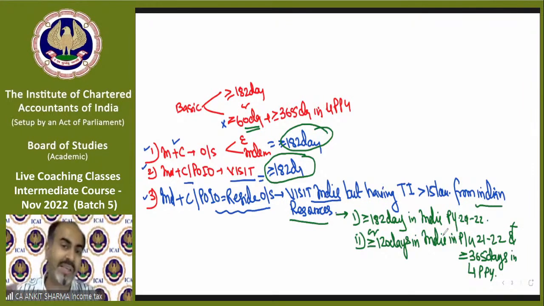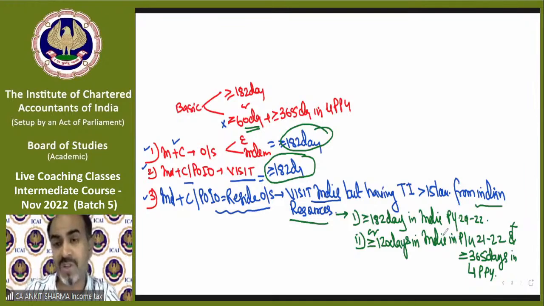So now you can see that there are 3 exceptions. Exception 1 says only the 182-day condition needs to be checked if you are an individual citizen outside India for employment or a crew member of an Indian ship. Clear? For an individual citizen, POIO, residing outside India and coming to visit, only the 182-day condition needs to be checked. The 60-day condition is irrelevant.